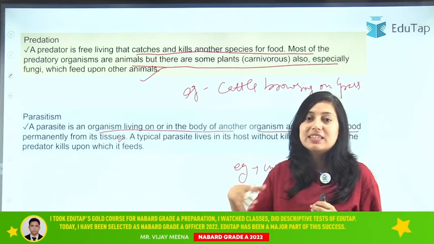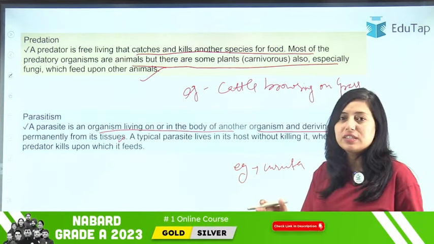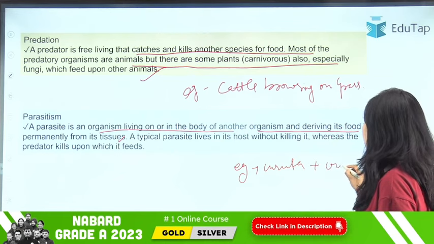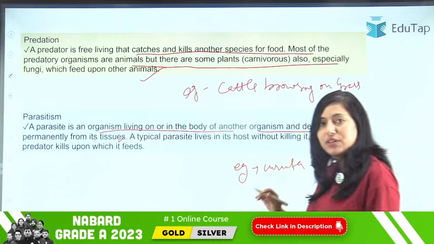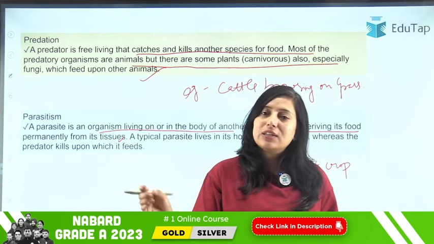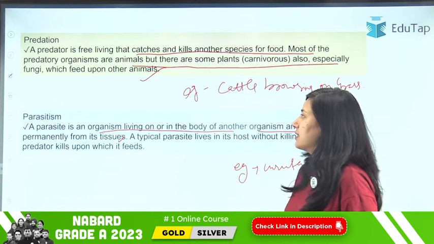This leads to the drying out of the crops on which Cuscuta is living. When Cuscuta grows on any other crop, it derives nutrition from that crop and leads to the slow dying of that plant. Clear? So that was about parasitism.